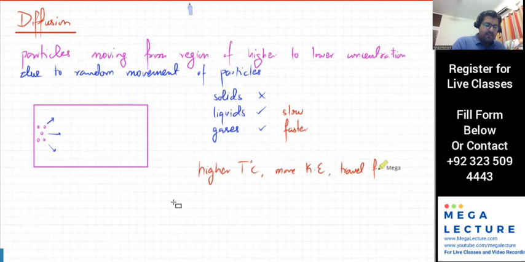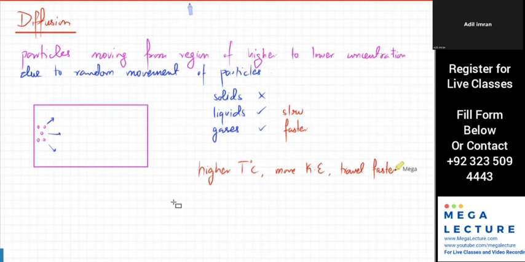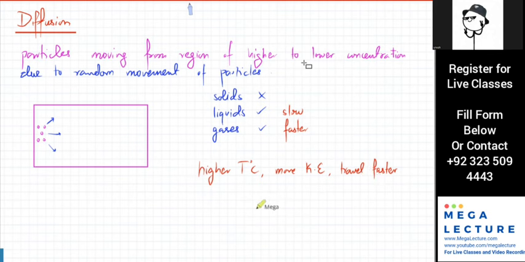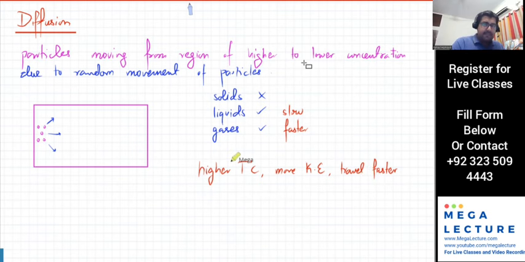What's the second important factor? Concentration gradient. Obviously, they move from a region of higher concentration to lower concentration, so there has to be a difference. But what is the second factor on which the speed of diffusion depends? Particle size. Okay, instead you should call it mass of particles. It's how heavy the particles are. So lighter particles, they travel faster.